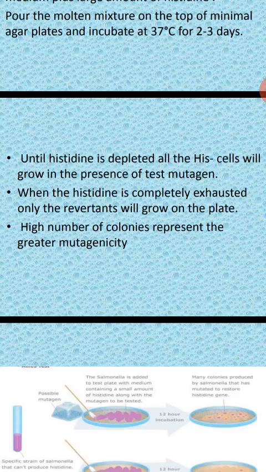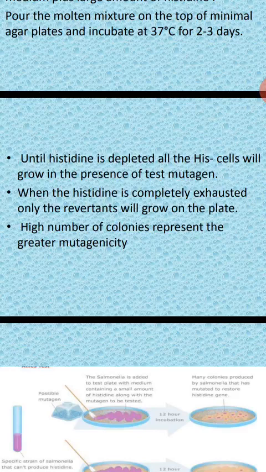Next, you have to observe how many colonies appear in the treated as well as the untreated cultures. You can note down the number of growing colonies that appear in the treated one and the control. This is because of the revert mutation caused by your test compound.